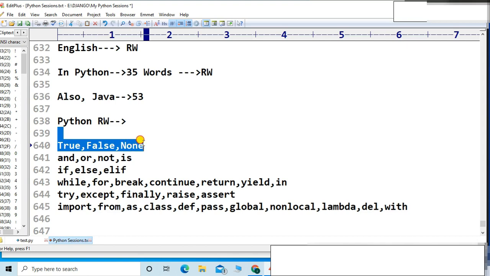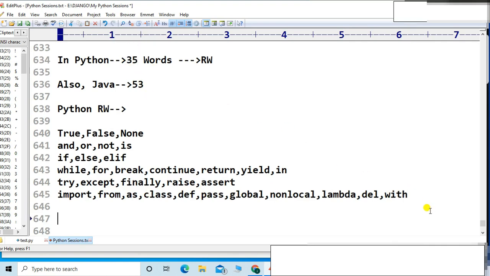1, 2, 3, 4, 5, 6, 7, 8, 9, 10, 11, 12, 13, 14, 15, 16, 17, 18, 19, 20, 21, 22, 23, 24, 25, 26, 27, 28, 29, 30, 31, 32, 33. Friends, these are 33, but the total is 35 words. Okay. So friends, let me add the new words also. Python is also updated, so two new reserved words came into the picture.